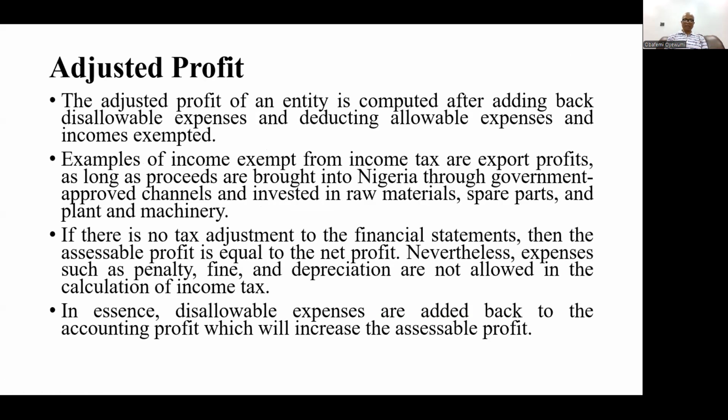So let's look at adjusted profit. There's a concept that you have to understand for the purpose of actually calculating assessable tax, the tax that will be paid by each company. The first one is adjusted profit. The second one is assessable profit, and then the last one is taxable profit. Okay, so adjusted profit of an entity is computed after adding back disallowable expenses and deducting allowable expenses and incomes exempted.